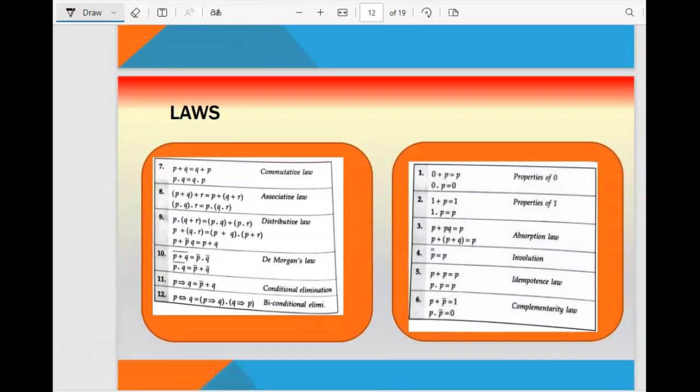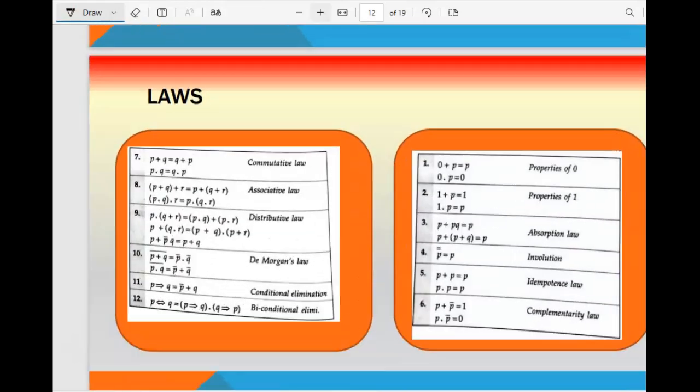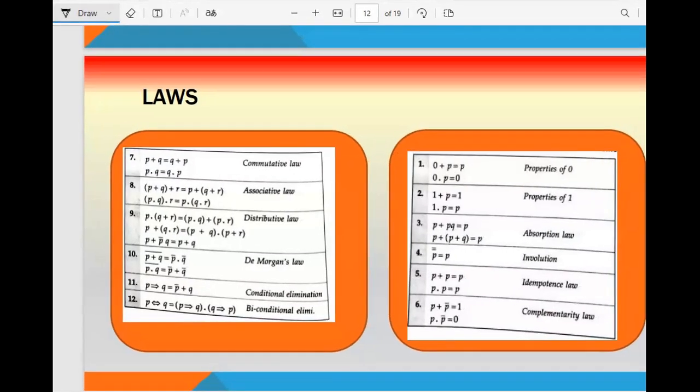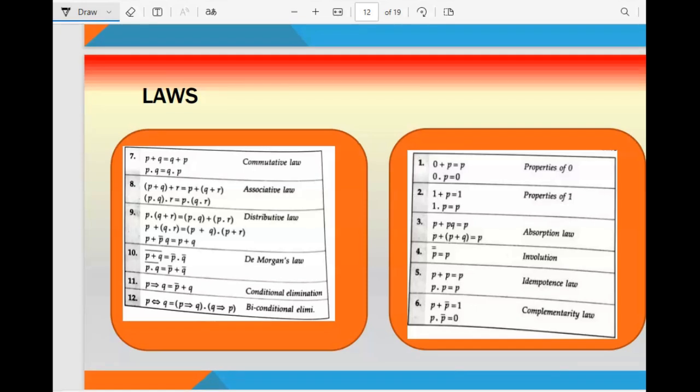Next we have different laws which will help you to learn. What you have to do is actually learn these laws, for the algebraic method. So here we have some properties: 0 plus P is equal to P, 0 dot P is equal to 0. These two are the properties of 0 and 1. And then this is the absorption law.